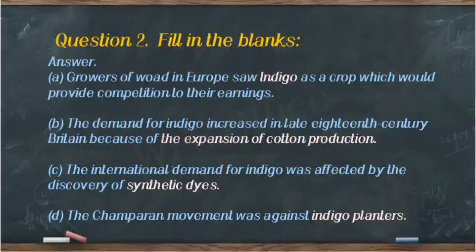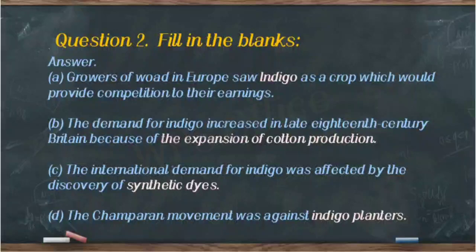Number B, the demand for indigo increased in late 18th century Britain because of dash, and the answer is, the demand for indigo increased in the late 18th century Britain because of the expansion of cotton production.